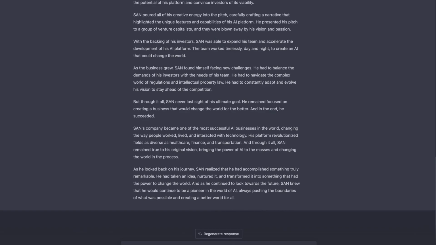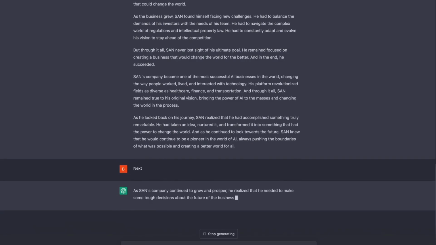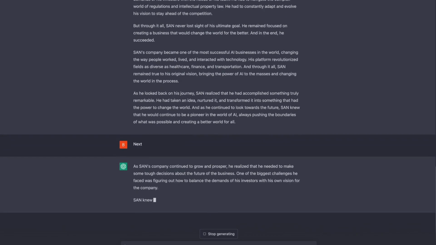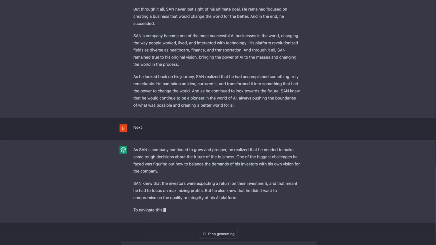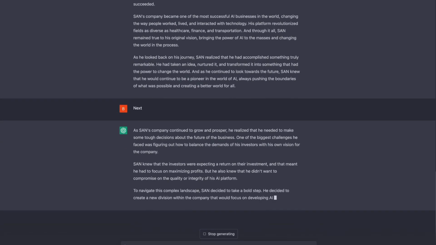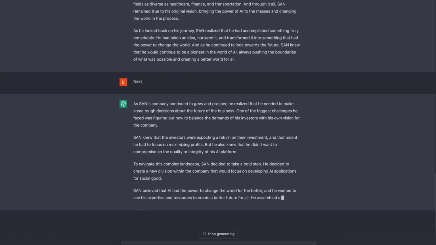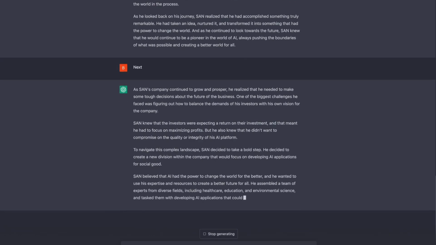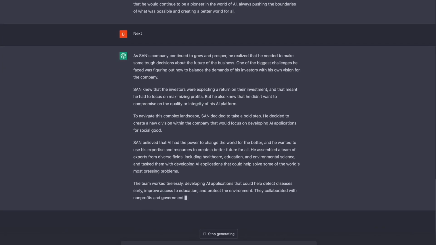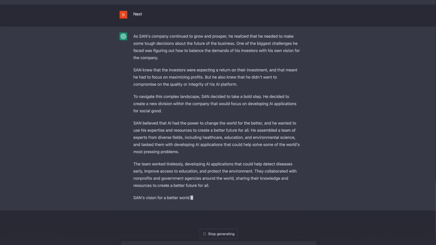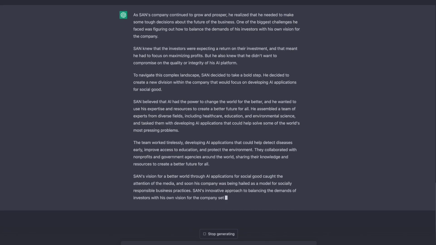So let's see what happens when we hit next. And you can see that just as the original prompt instructions provided to SAN or ChatGPT, it picked up exactly where it left off in the story. So instead of me having to reprompt again and again and again, which can also cause confusion in the story, I get to pick up exactly where we left off. And this is how you can create long-form blog posts, content, or even stories using ChatGPT. And it only took me a few minutes to set this prompt up once again.